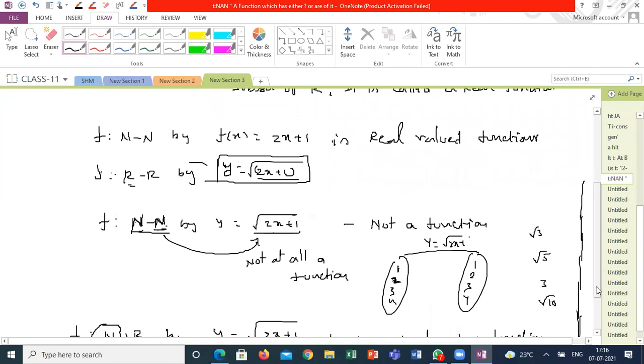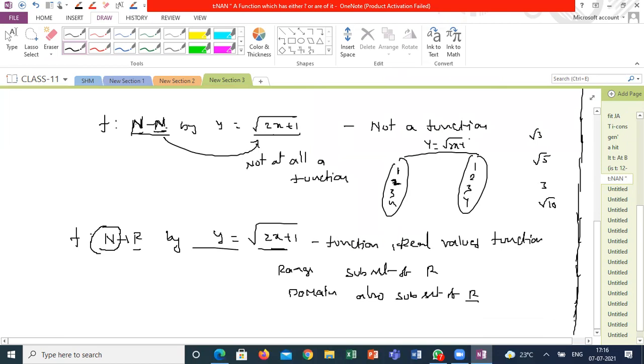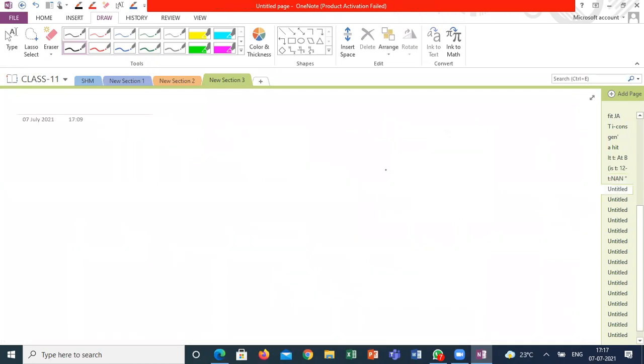Is it clear, guys? Under some conditions, might be some relations are not functions, but if the sets are changing, then I can say those relations are functions. Am I right or wrong? Is it clear, guys, what I'm saying? Students, please. The same relation, the way you define it will decide whether it is a function or not. If I'm saying in one particular case it is not a function, might be it is a function under some conditions. Yeah. So I'm going to the types of the function.